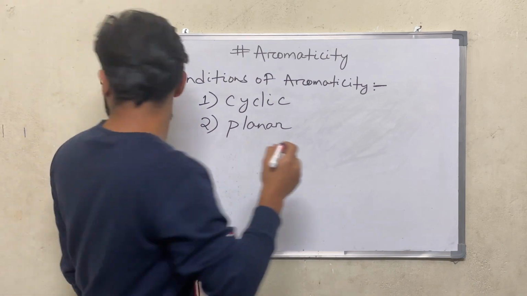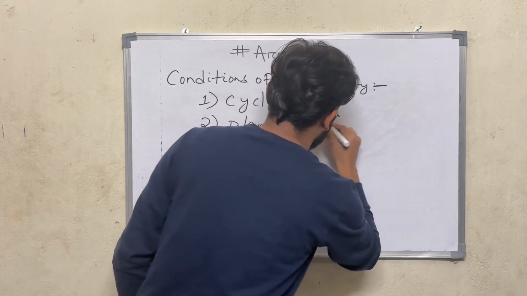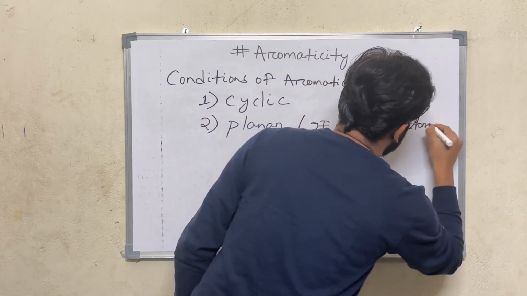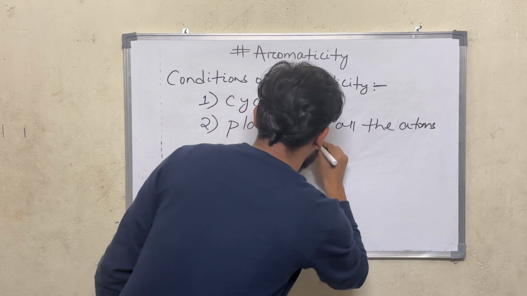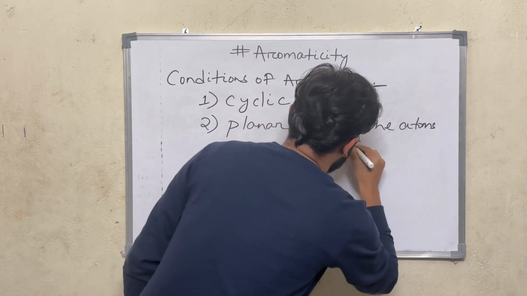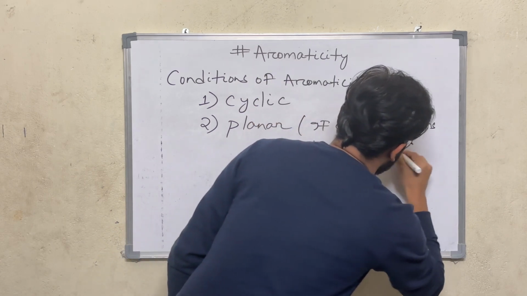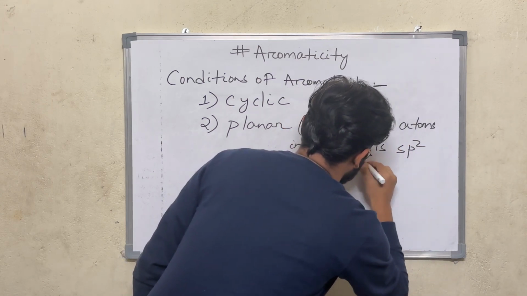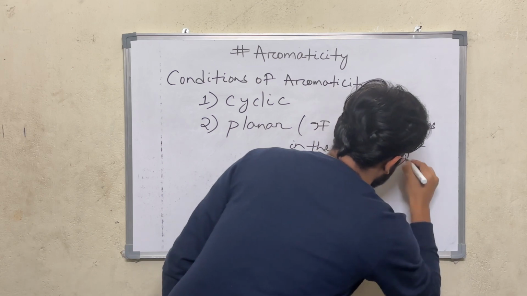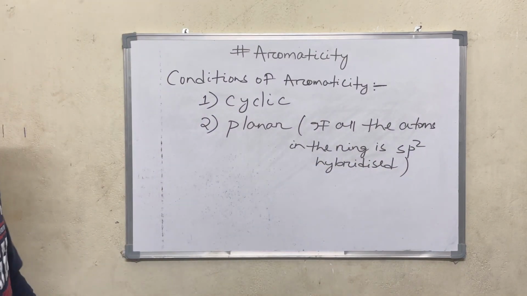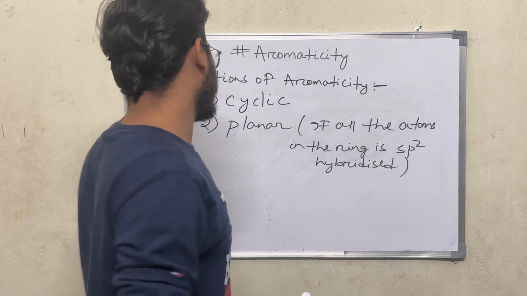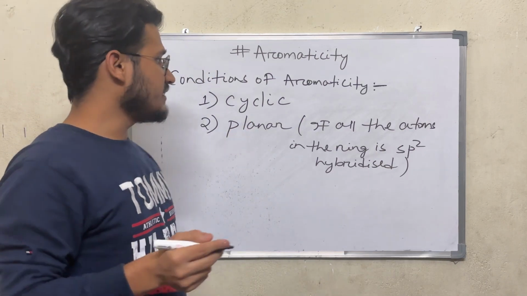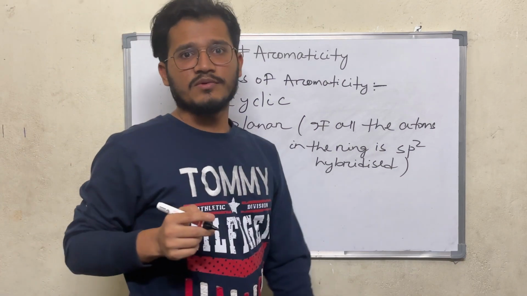The compound is said to be planar if all the atoms in the ring are sp2 hybridized. Let's take one example to define whether a compound is planar or not. That means in the ring, if all the atoms are sp2 hybridized, then the compound is said to be planar.